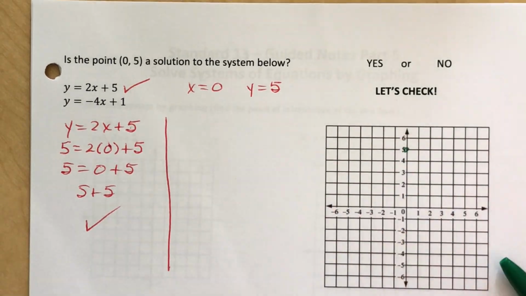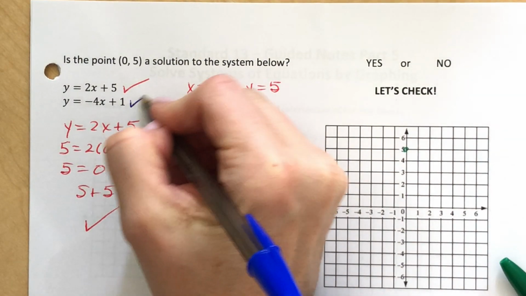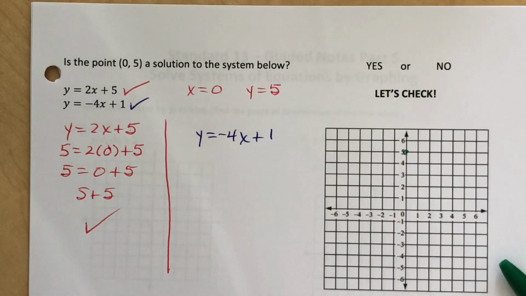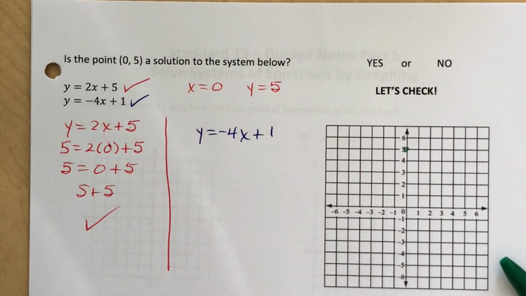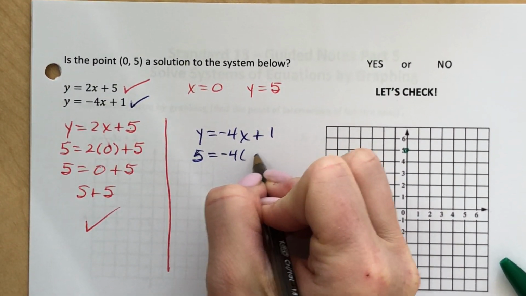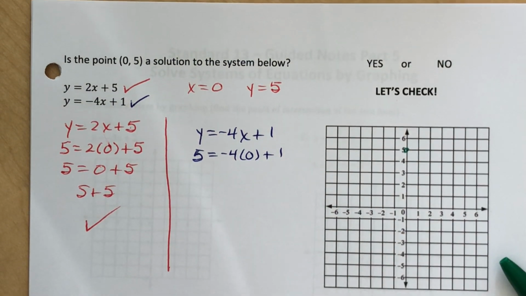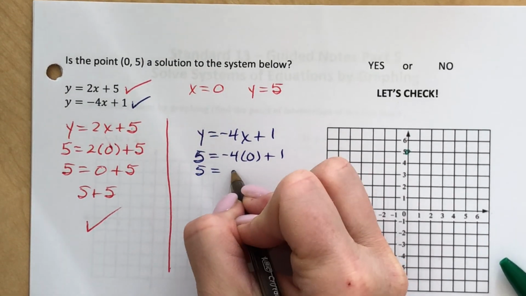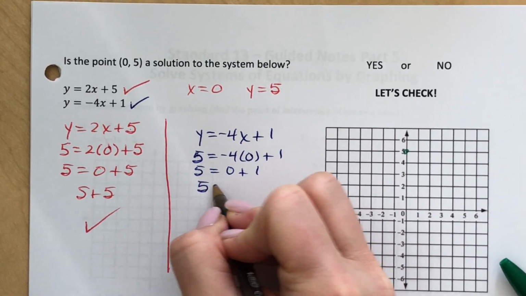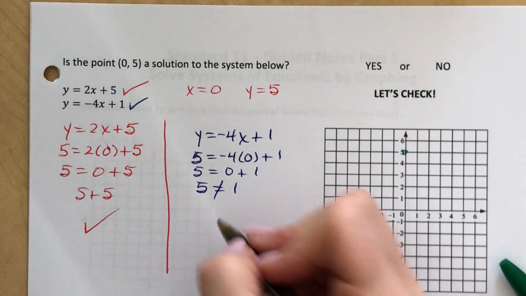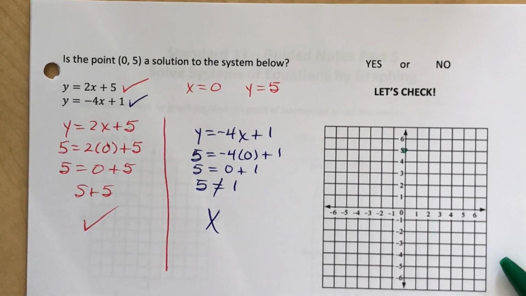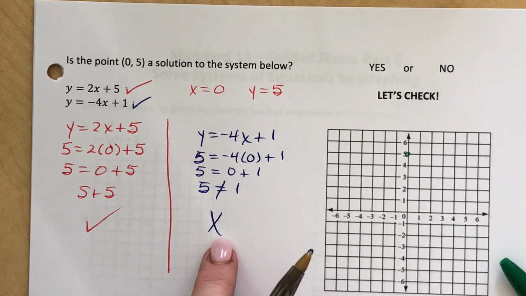Now let's check to see if the blue line also hits that point. If it does, then yes, it's the solution. If it doesn't, then it isn't the solution. Okay, so I have 5 equaling -4 times 0 is 0. 0 plus 1 is 1. It's not 5. And so we get not a check mark, but an X, to show that, no, this is not on this line.